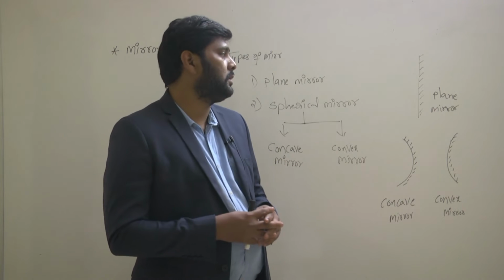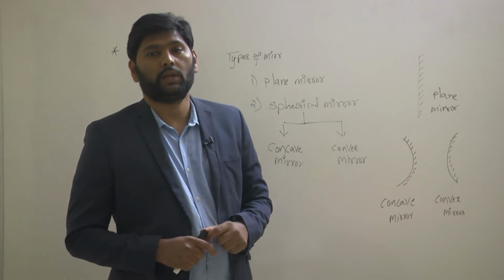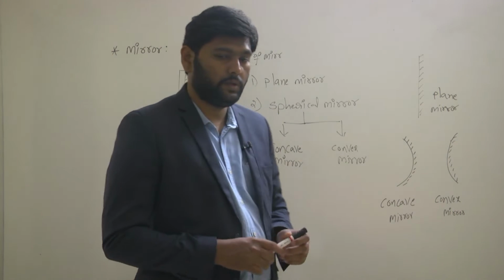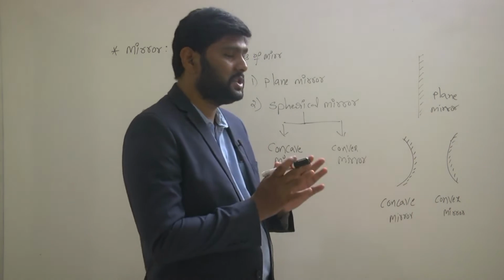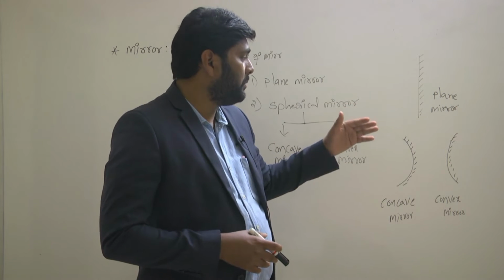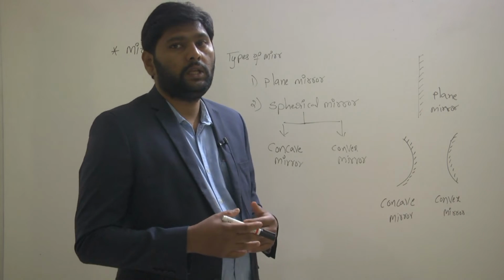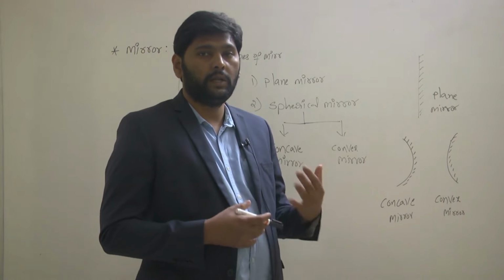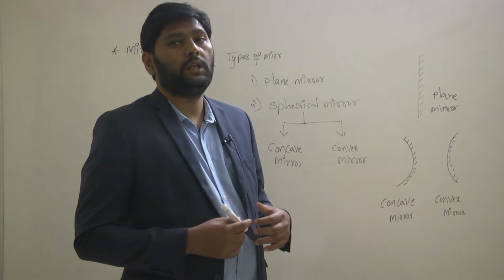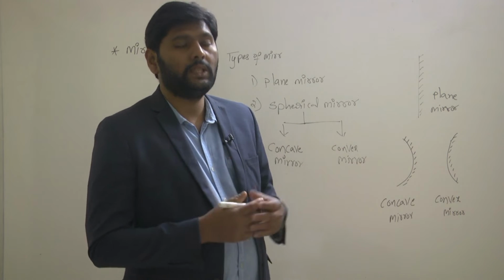First I'll talk about formation of images by the plane mirror. When you study formation of images by plane mirrors, suddenly we cannot have the mirror, yes or no? We will not suddenly go to the lab to see the images.